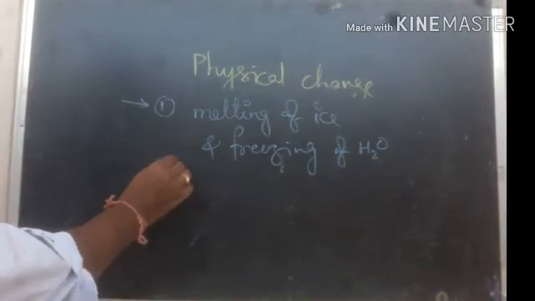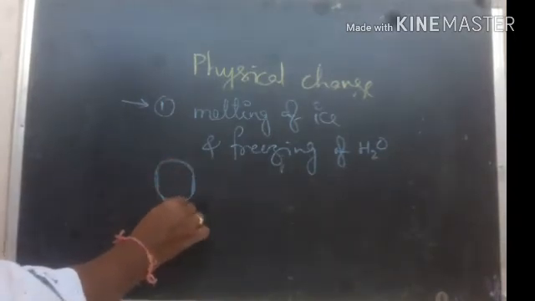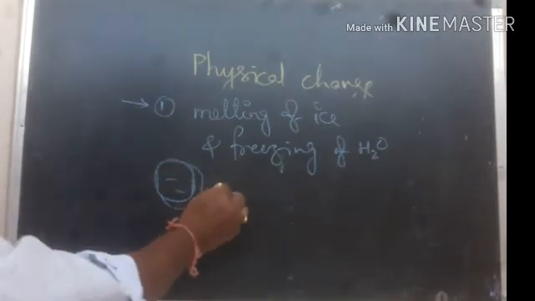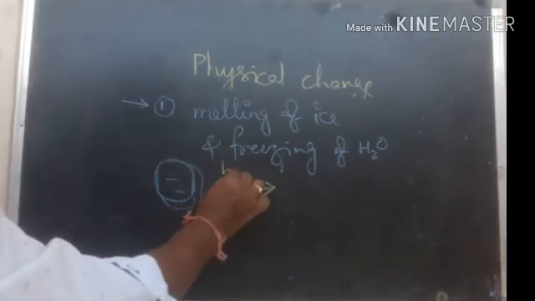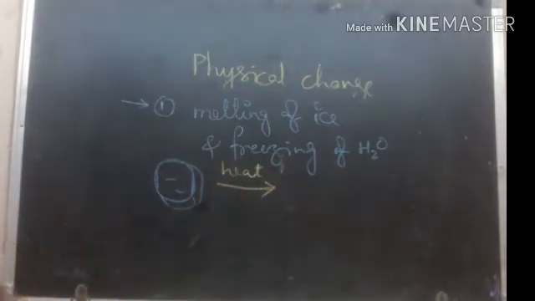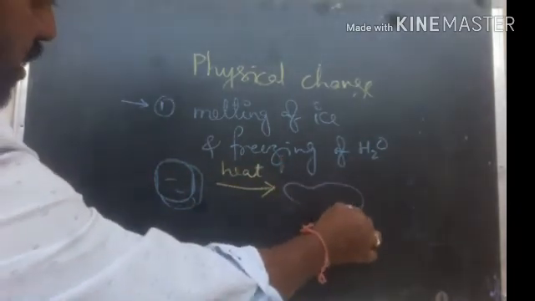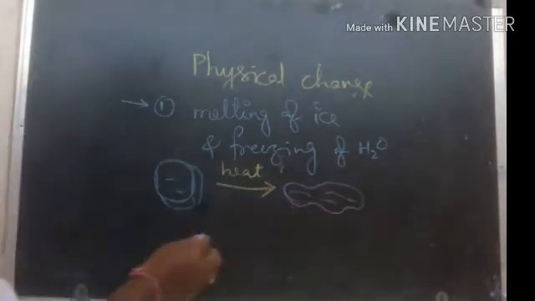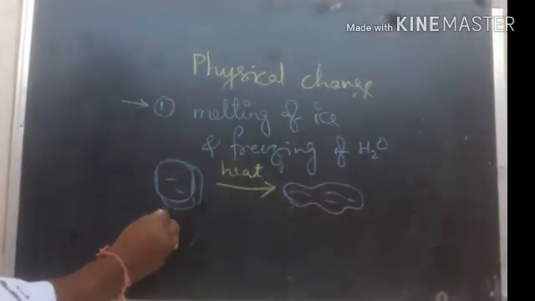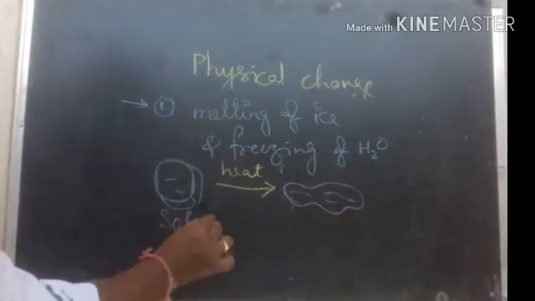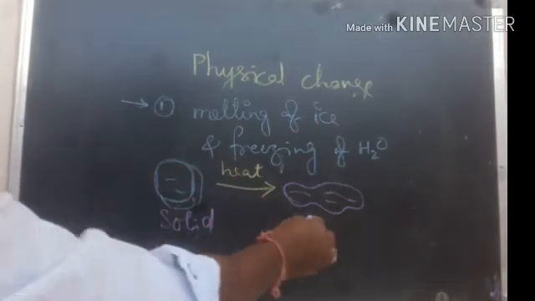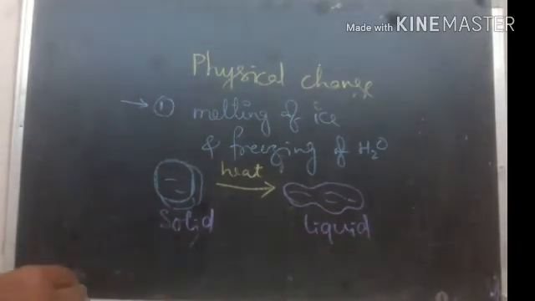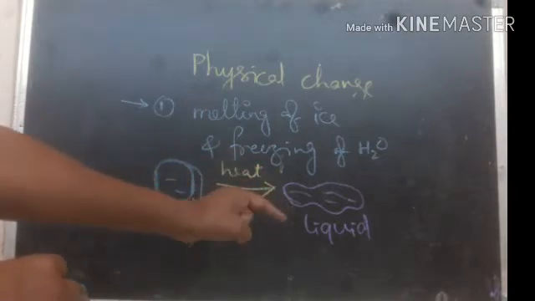Okay, so here it is the ice cube. This is what we call ice cube. Now this ice cube, when you heat it, what happens? Then it melts. It is what you call melting of ice. Upon heating, it melts. So here ice is solid and now it becomes liquid. Ice is solid, now solid becomes liquid.